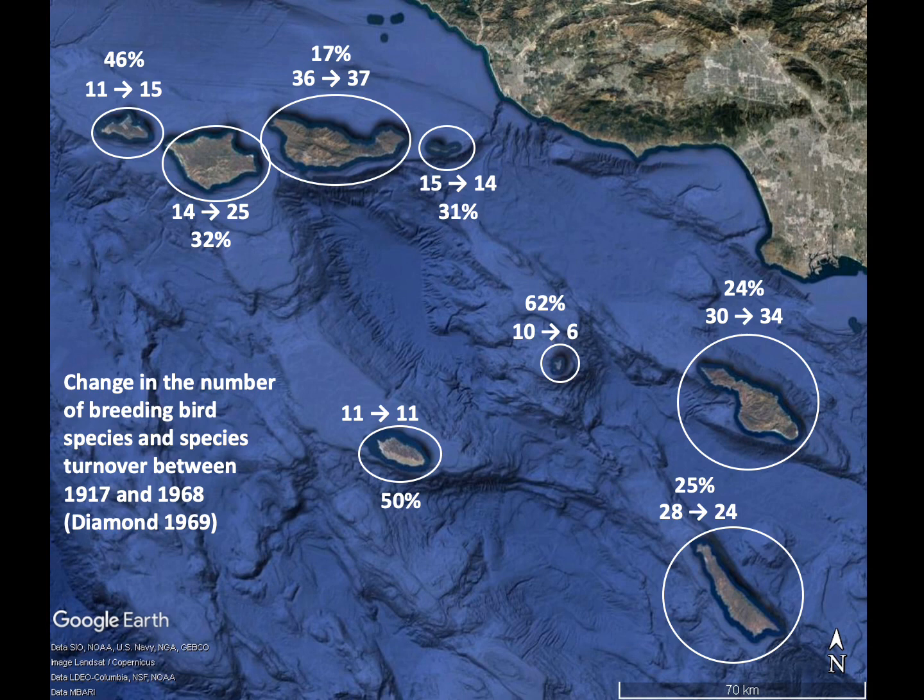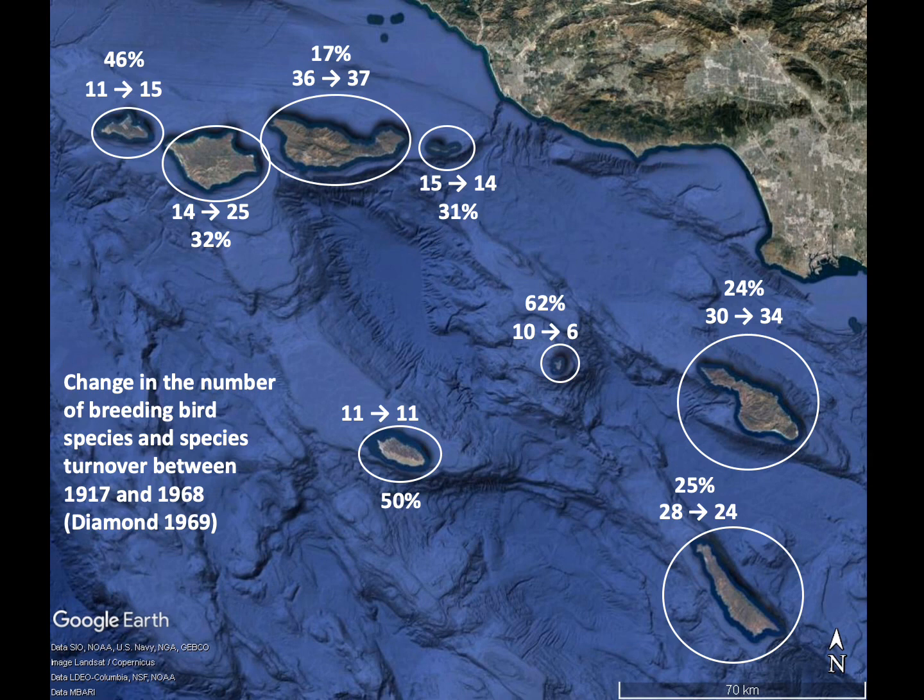However, he also showed that the composition of the communities was remarkably different between the first initial survey and his repeat survey 51 years later. There was turnover ranging from 17 to 62%. In other words, colonization and extinction events had altered which species occur on those islands, with some big changes in species composition. Okay, but what about the influence of island size and isolation?